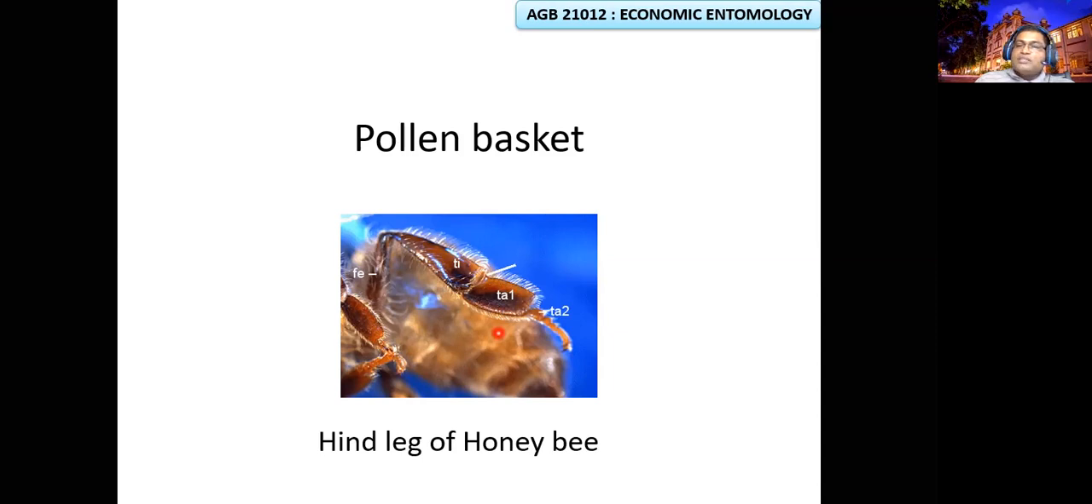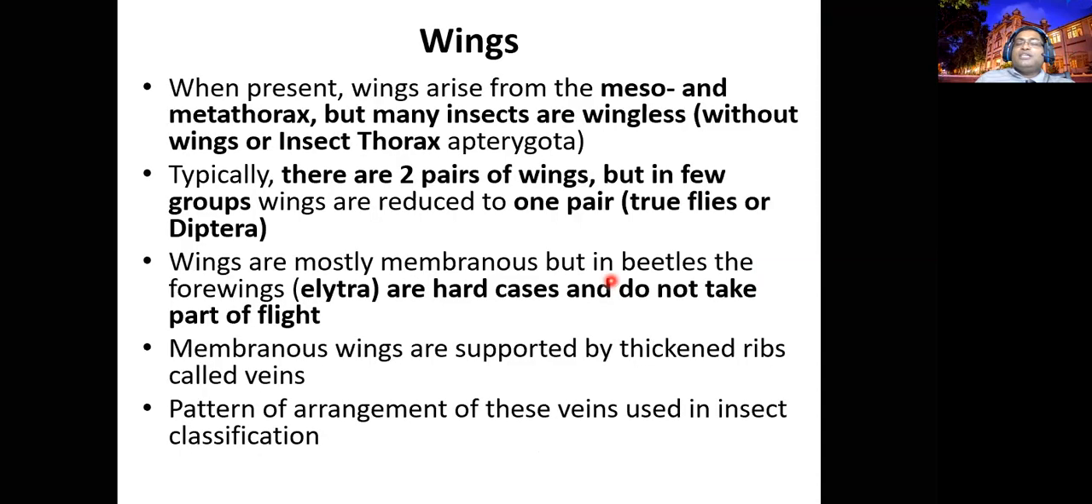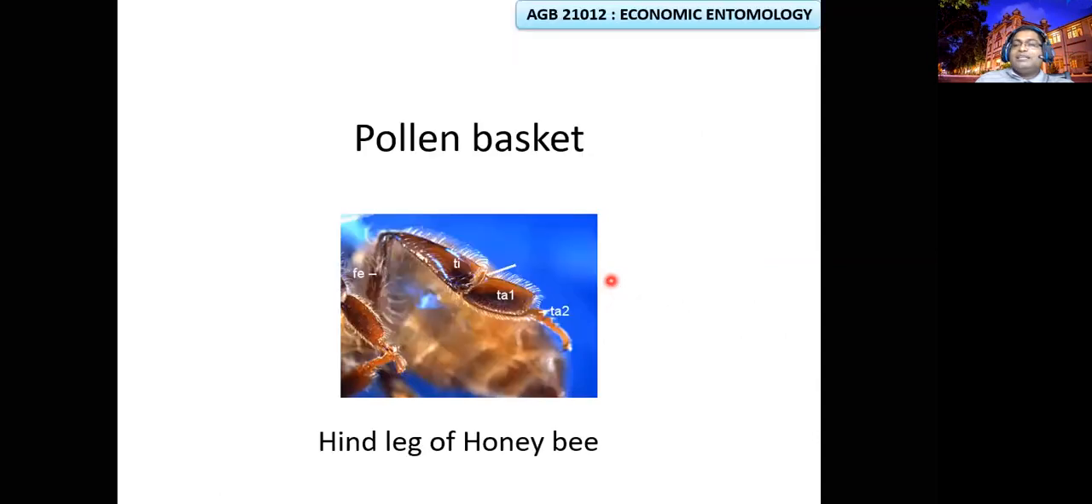In the middle leg you can find the pollen brush at the end of the tarsi, to sweep all the pollen and keep it. So three legs of the honeybee are modified for different purposes. This is the end of the legs, and you will study further in the practical classes, and you will observe all the legs and their modifications under the microscope.